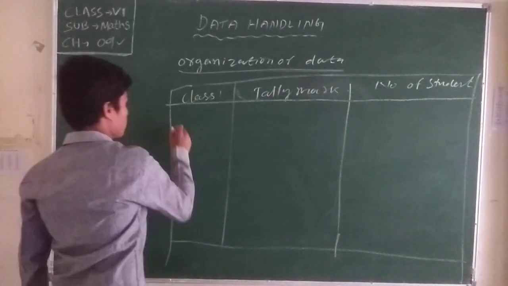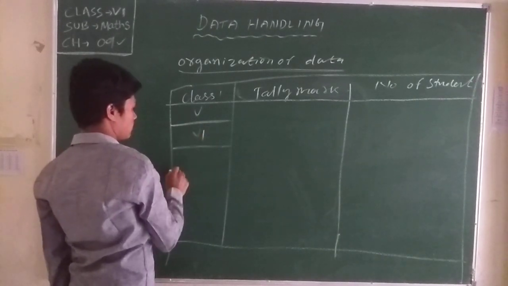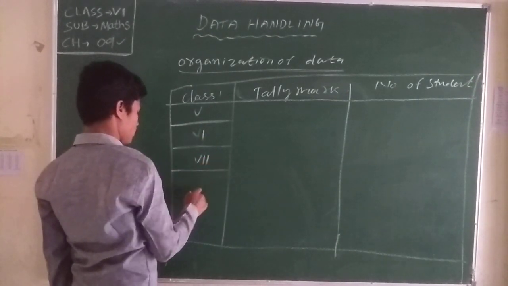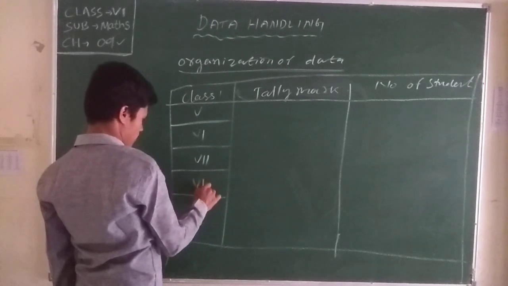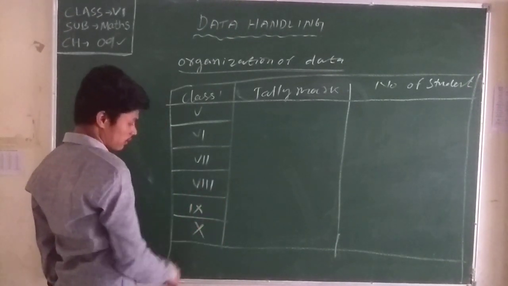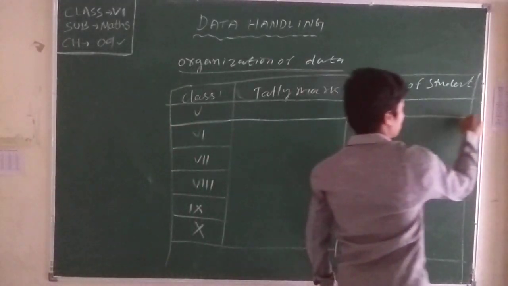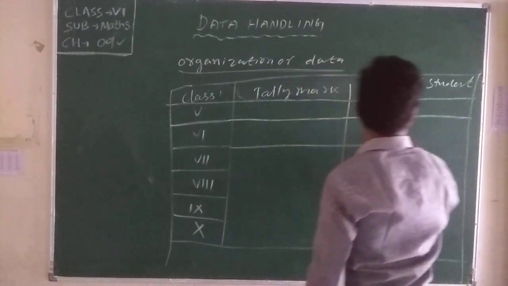Using tally marks. First we take, suppose, 6th class, 7th class, 8th class, 9th class, and 10th class. Here we represent the data of class 5th to 10th.